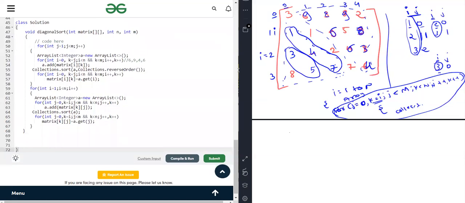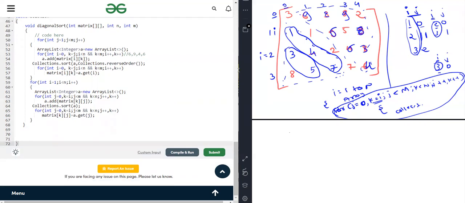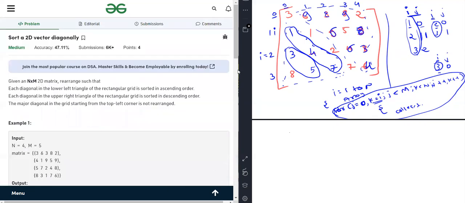So this is the code as I told you. First, this is for the lower part, and this is for the upper part. In the upper part, the one thing that is different is Collections.reverseOrder, and here we are doing Collections.sort. As I told you, j from 0, k equal to i, incrementing. Here we are sorting, and again putting the values into the same place. So this code is also very easy to understand. I think this solution is also clear to you.